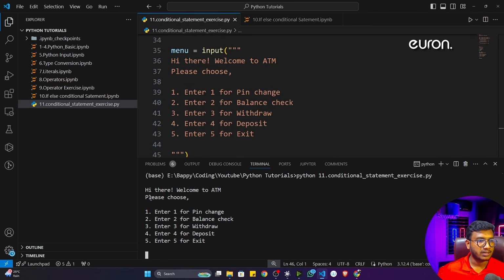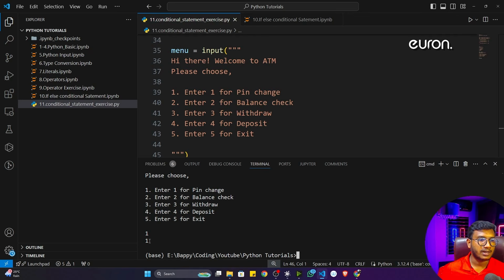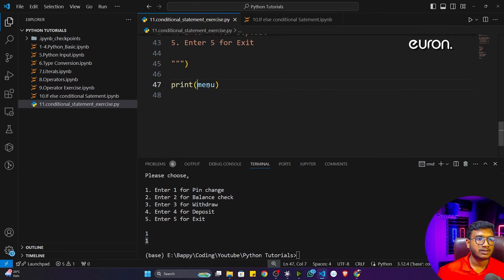Hi there, welcome to ATM, please choose. So enter 1 for pin change, 2 for balance check, 3 for withdraw, 4 for deposit, and 5 for exit. Now say if I want to give 1, I can give 1 and press enter. See, 1 is getting printed because I'm printing this particular menu, right?